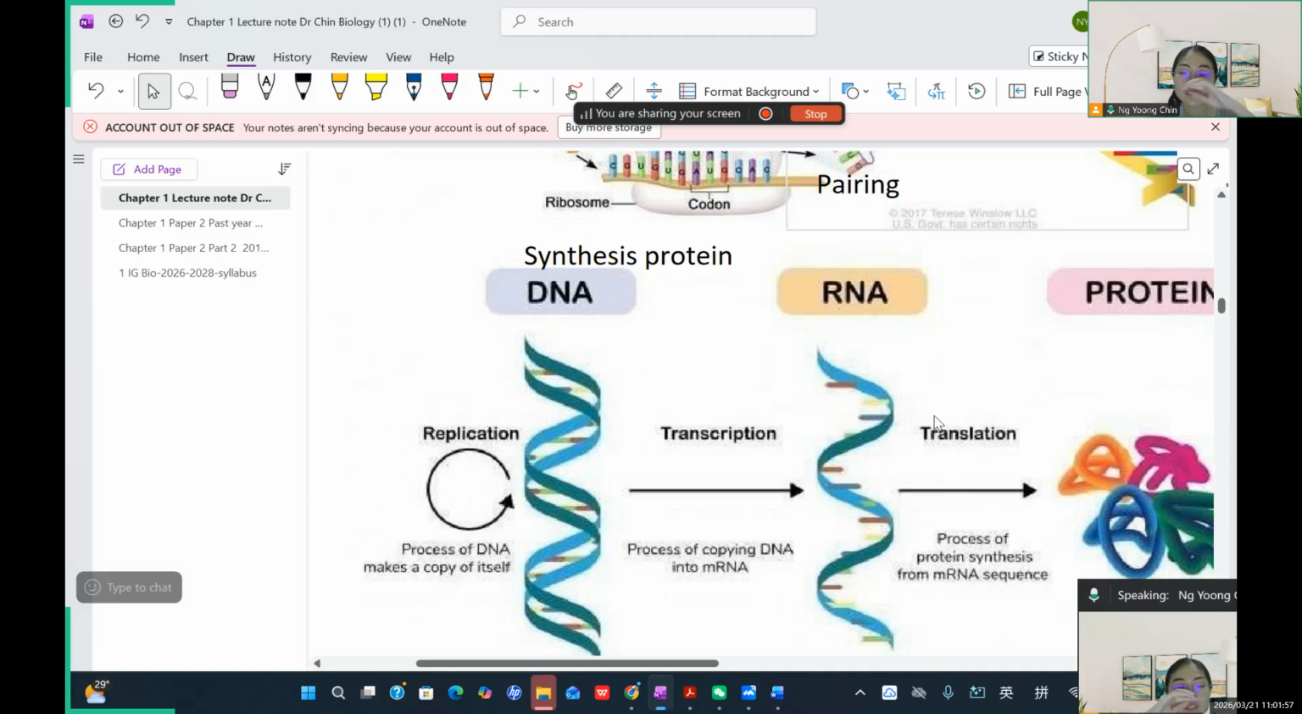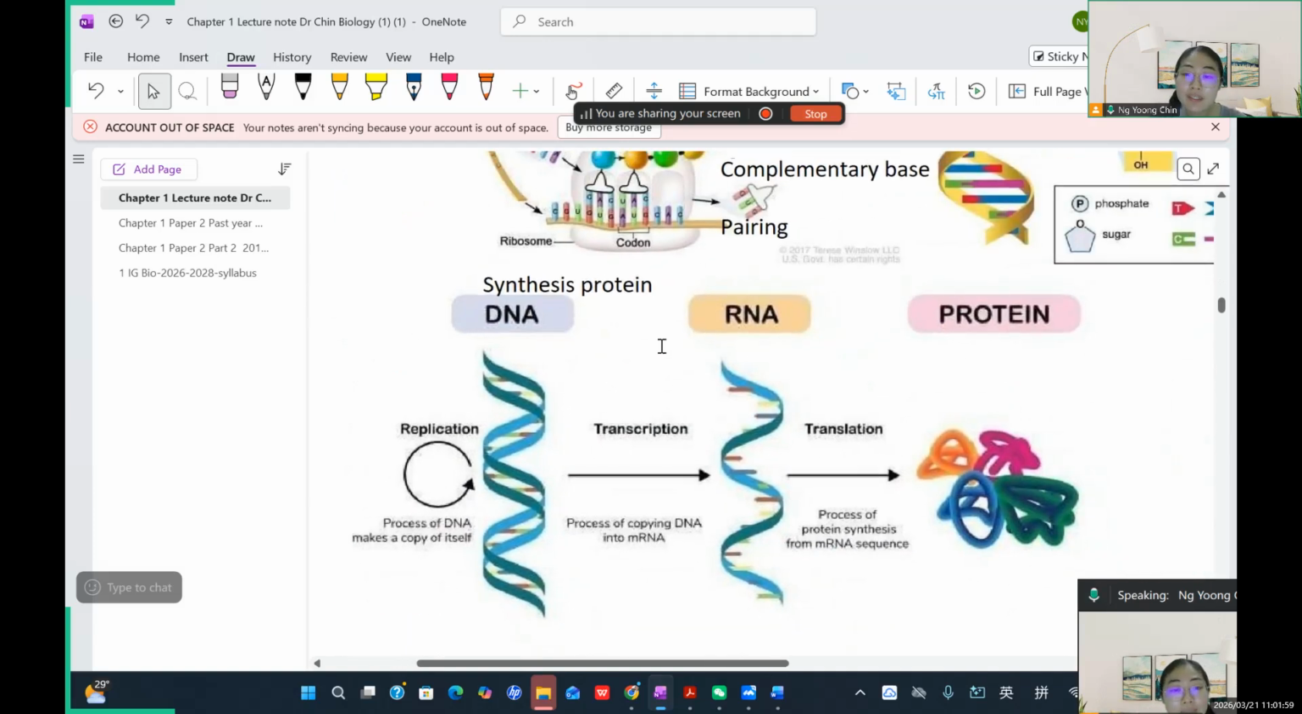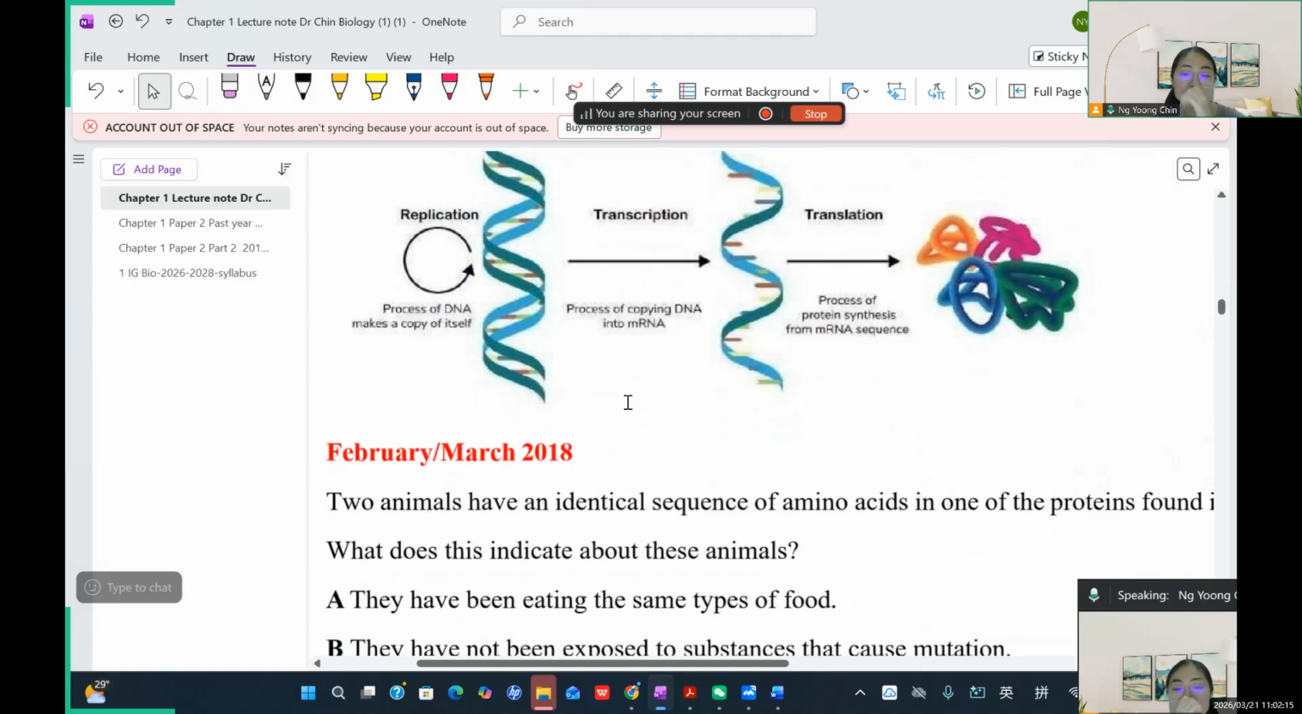Yeah, so this is the process about what? See, from the DNA become RNA become protein, right? It's a process of transcription, and then they do the translation. Transcription is the process in which the DNA transforms itself to become the mRNA. So mRNA, messenger RNA, is a copy of a gene in the DNA.